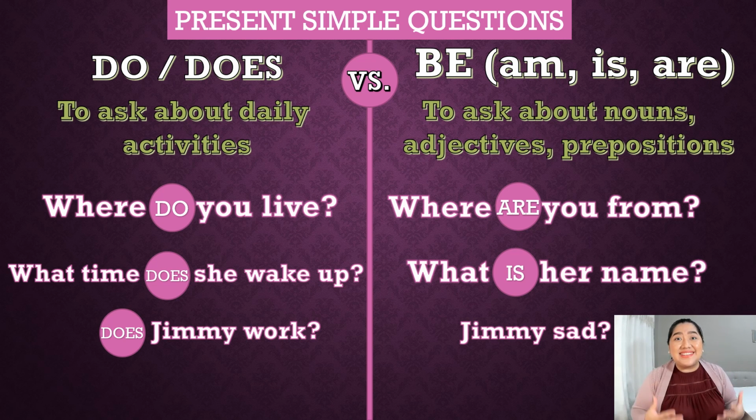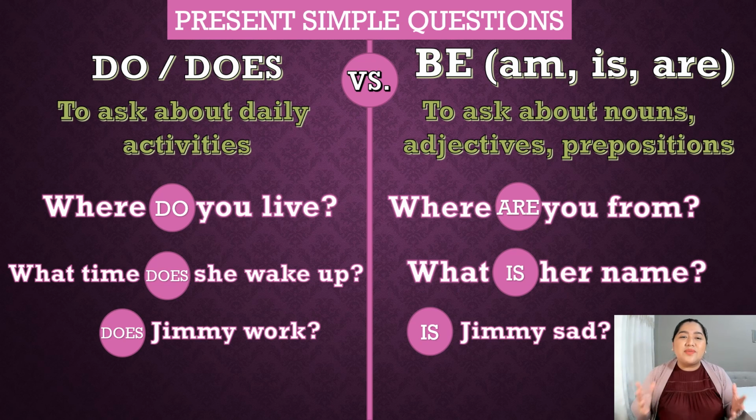And the last example here is Jimmy sad. Well, I have completed. So sad is an adjective. Sad, happy, terrible, ridiculous, bossy. All of these are adjectives, and we need the verb be to ask for them. So, is Jimmy sad? No, he isn't. He is happy. Is Jimmy exhausted? Yes, he is. And that's it.